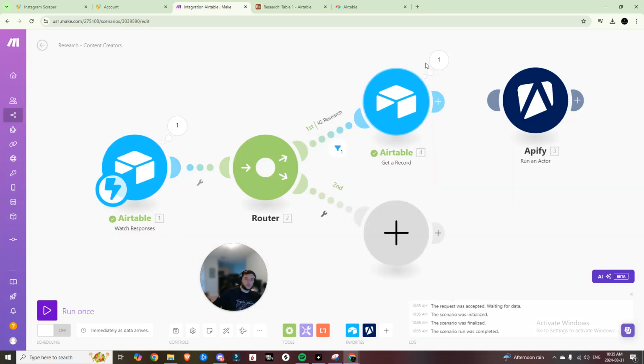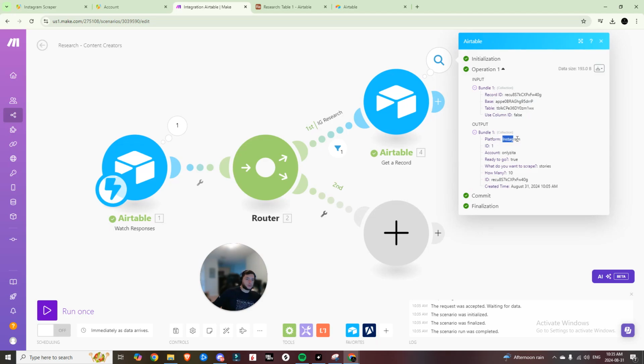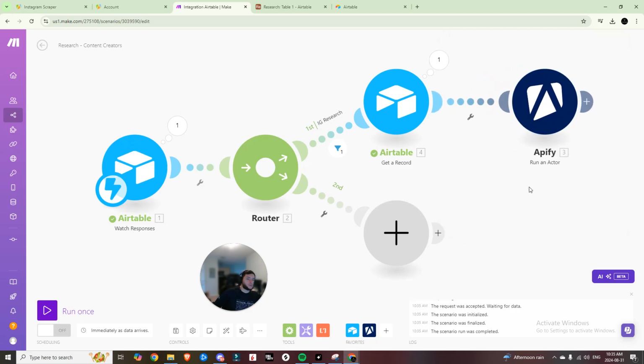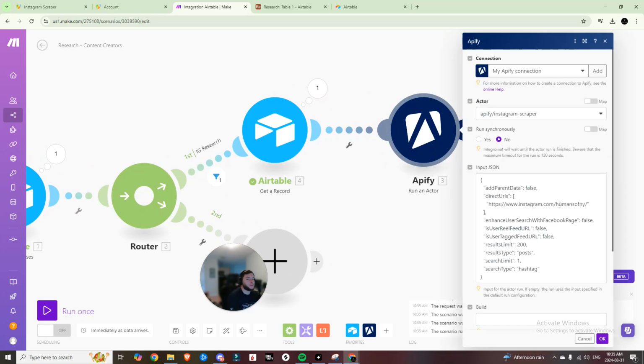And now here we should have got all of that data output. So we got the platform, the ID, the account, what we want to scrape and how many. And so now if we connect that to our Apify actor, we should be able to come into here.